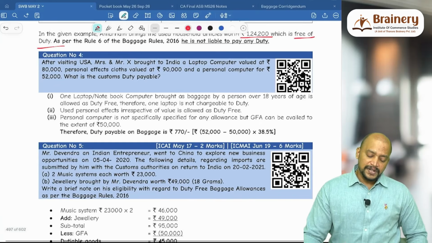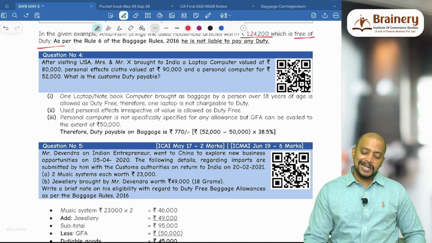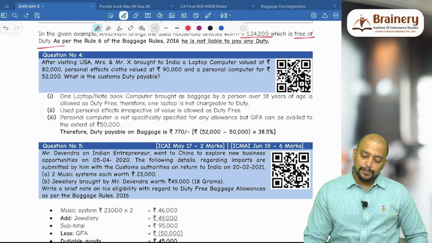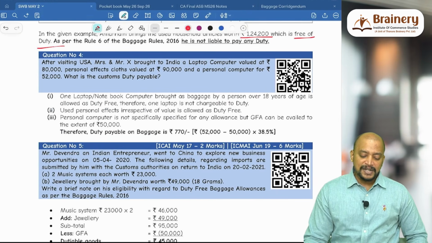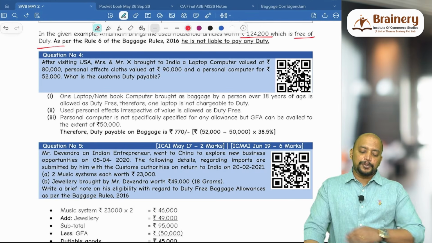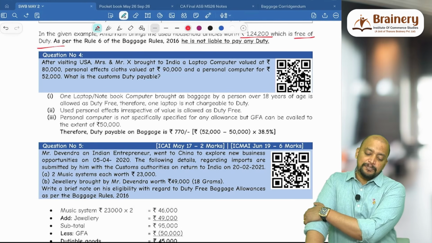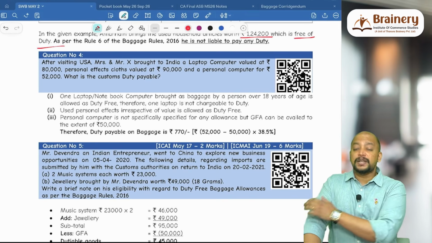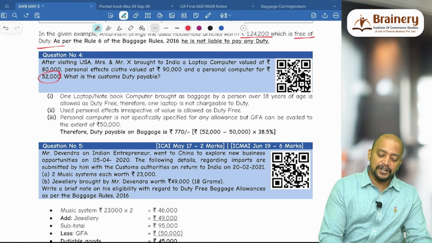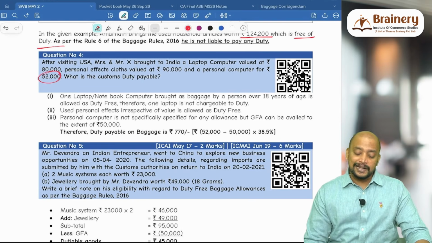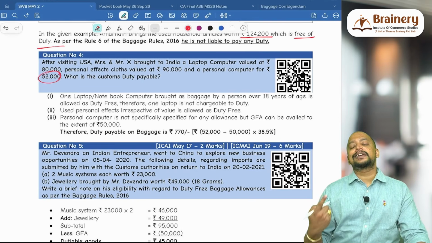Next. Question number 4. After visiting USA, Mrs. and Mr. X brought into India a laptop computer valued at 80,000, personal effects, clothes valued at 90,000, and a personal computer for 52,000. See, one laptop is exempted and personal effects are also exempted, but the personal computer is not exempted. That personal computer 52,000 will be dutiable and any one person can claim the allowance.